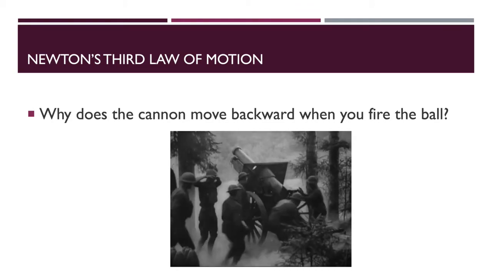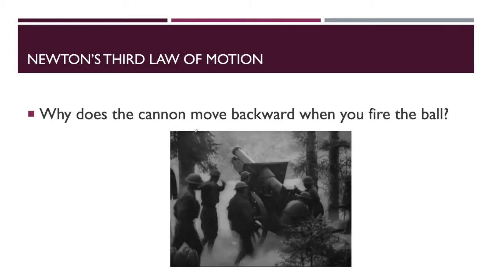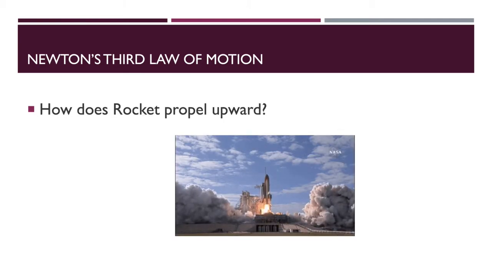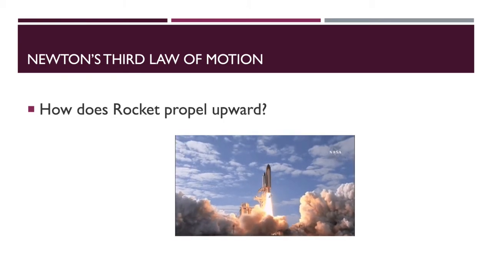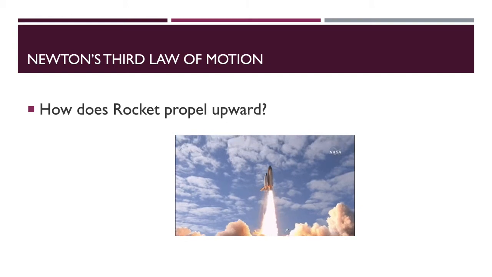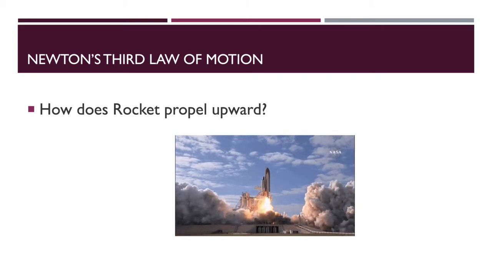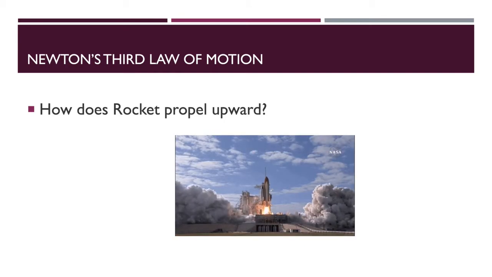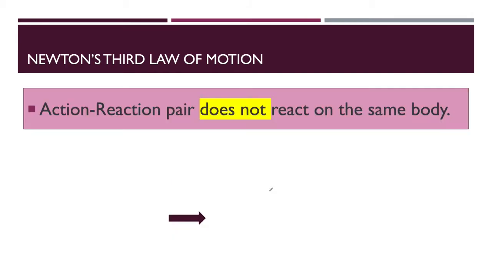And when the cannon is firing, the bullet is coming out from the cannon and the cannon is going backward just because of the opposite force and reaction. And when the rocket is going upward, it is exerting a large amount of gases, through which the rocket is also getting the reaction force and it can move forward. Now today we will see another part of Newton's third law of motion.